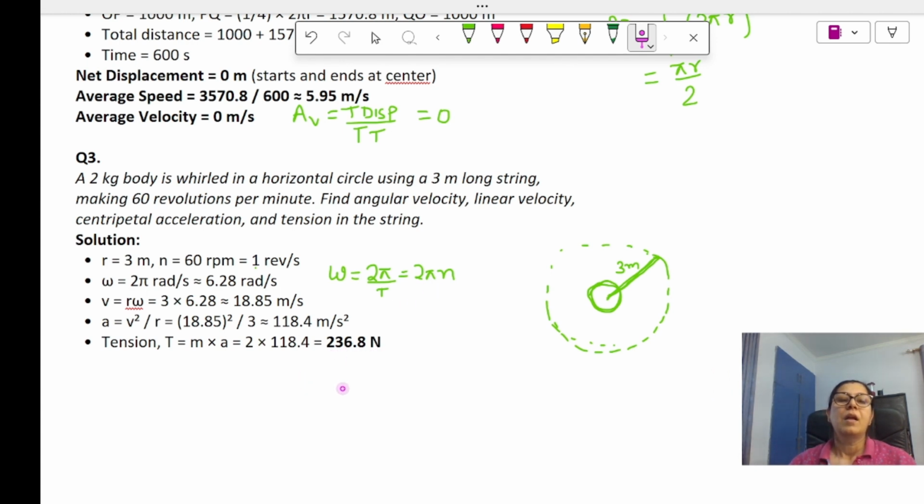Okay. So today's session will stop here. I hope you understood the full concept of circular motion, how we have to find linear velocity, angular acceleration, centripetal acceleration and the tension. These concepts we have done. How we can find the time period and the frequency, and how time period and frequency are related, how linear and angular velocity are related. These things we have done.